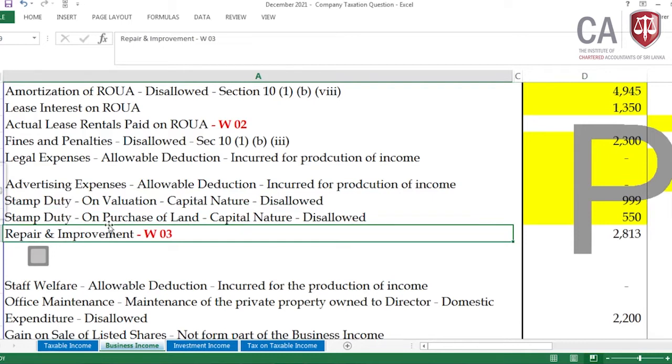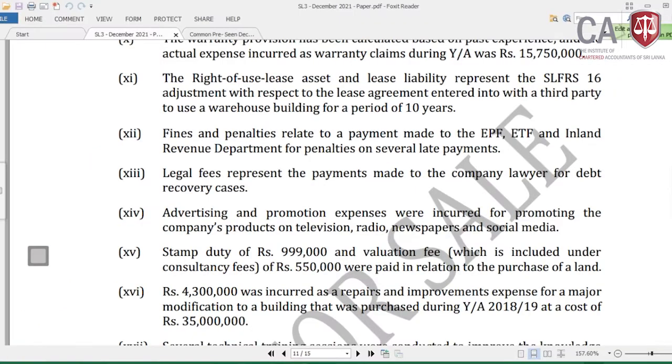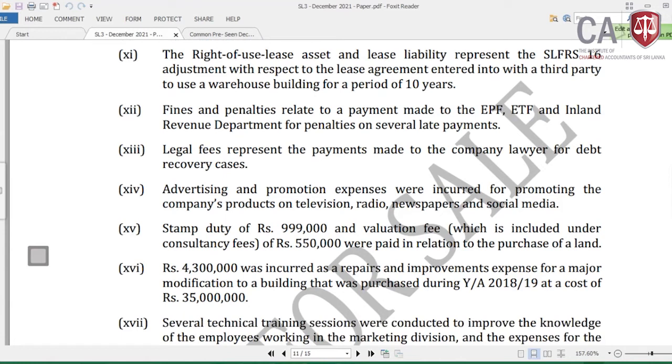The adjustment is clear. Then come to the next one, which is rupees 4.3 million incurred on repair and improvement expense for a major modification to a building that was purchased during the year of assessment 2018/19. The building was purchased at a cost of rupees 35 million, and for that a repair and improvement is given, with the wording major modification.